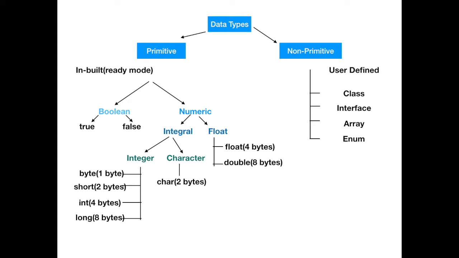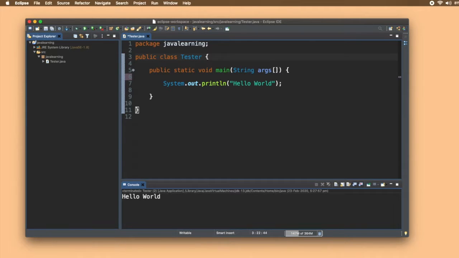Now let's see how we can declare the primitive data types, and then we'll move on to the non-primitive ones, right? So let's begin declaring our variables. Now let's start declaring our variable.